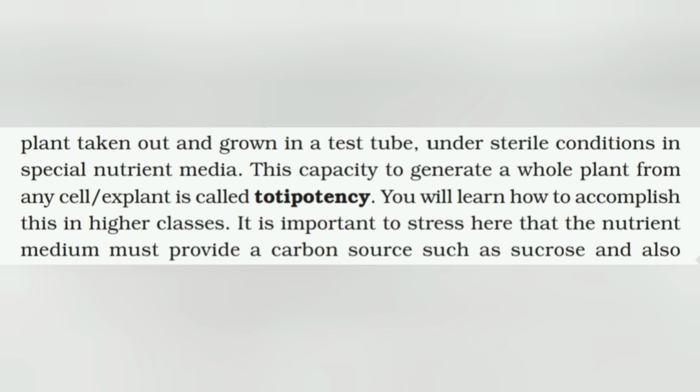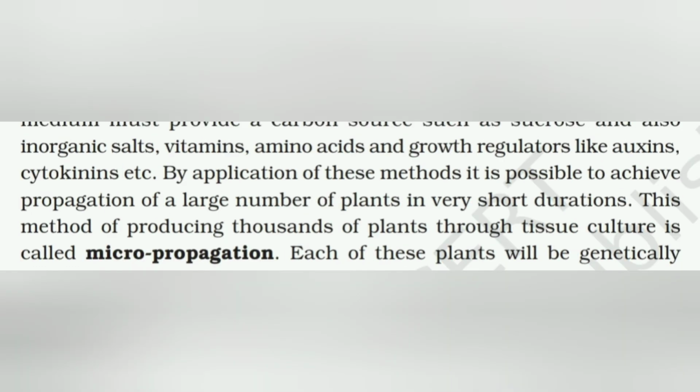It is important to stress here that the nutrient medium must provide a carbon source such as sucrose, and also inorganic salts, vitamins and amino acids, and growth regulators like auxins, cytokinins, etc. By application of these methods, it is possible to achieve propagation of a large number of plants in a very short duration. This method of producing thousands of plants through tissue culture is called micropropagation.